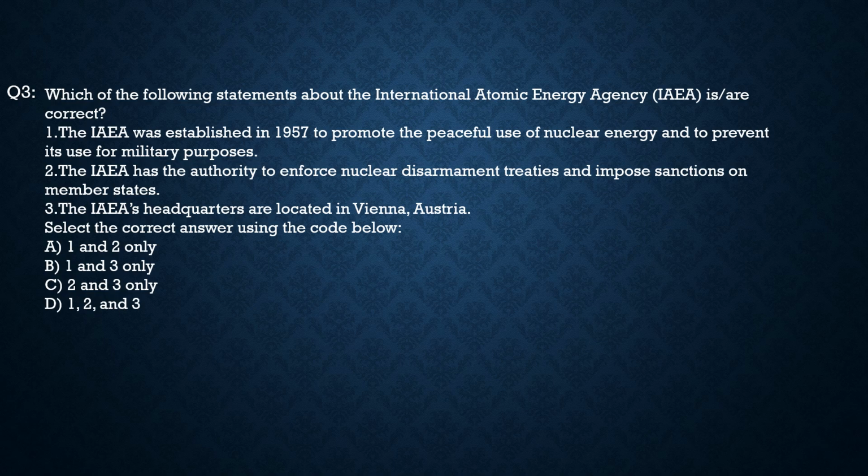Unfortunately, this is incorrect, because they can neither enforce nuclear disarmament treaties nor impose sanctions on member states. Statement 3: the IAEA's headquarters are located in Vienna, Austria. 100% correct. So the correct statements are statement 1 and statement 3 only, and the correct code would be option B.